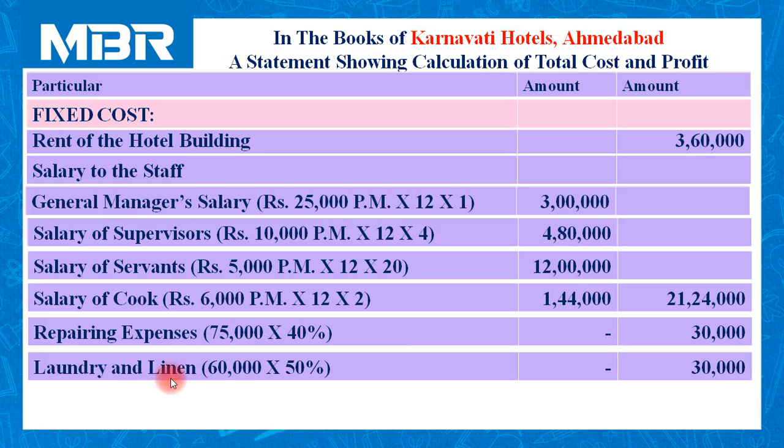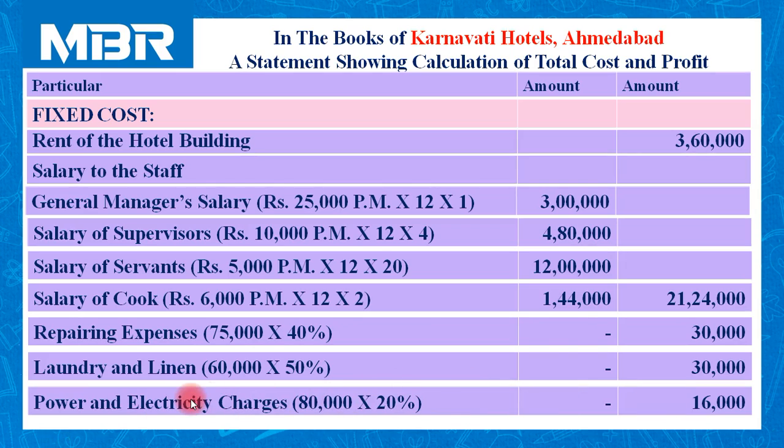Laundry and linen, total expenditure 60,000, of which 50% is fixed, so 30,000. Power and electricity charges 80,000 rupees, of which 20% is fixed, so amount of power and electricity covered under the category of fixed cost is rupees 16,000.